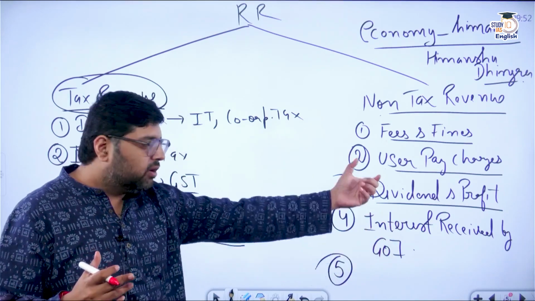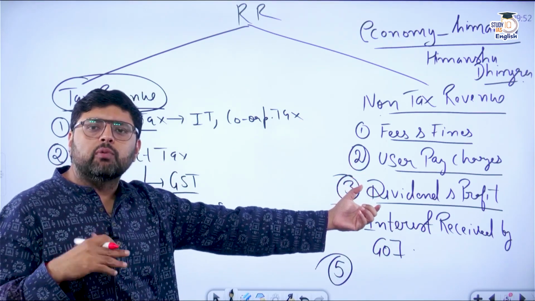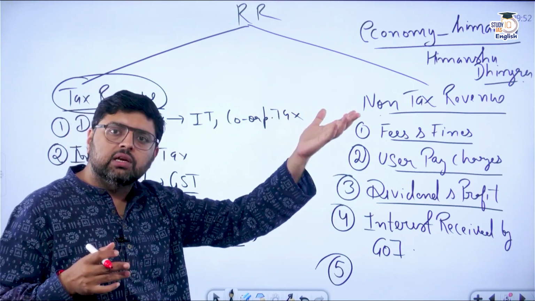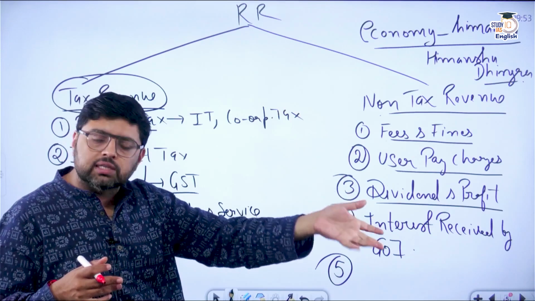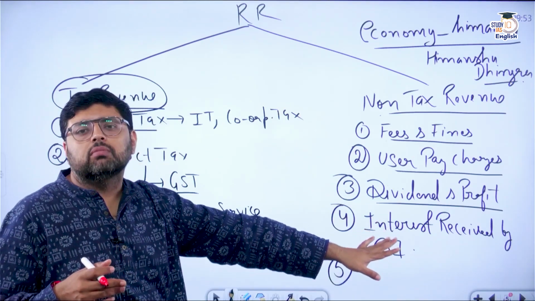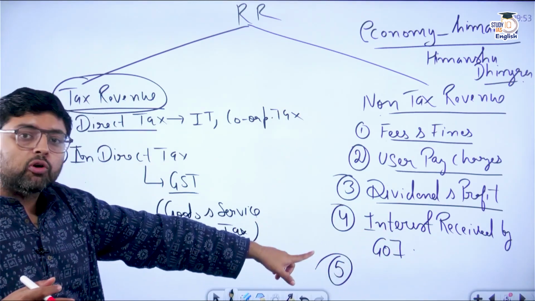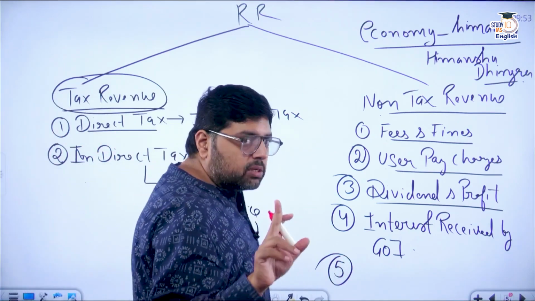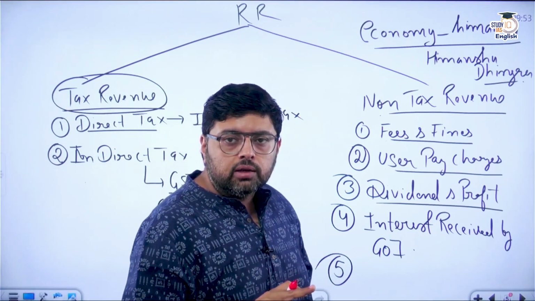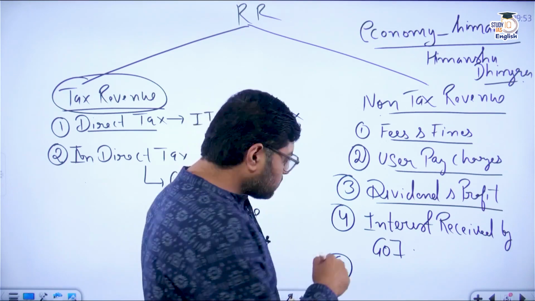Similarly, whatever borrowing the government of India gives, either to any state or to any foreign country, like Bhutan, Sri Lanka, etc., they receive some interest for that. Here I am talking about interest only, not principal amount. We'll talk about principal amount also, but not here, in capital receipts.